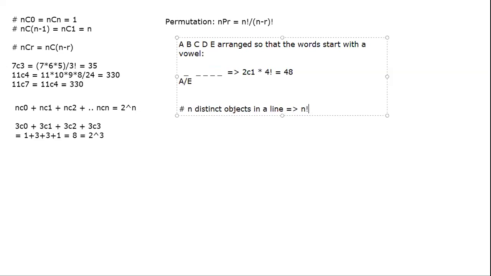What happens if there are identical objects? Just like in the case of combination, you can have identical objects here as well. So if you have identical objects, so for example, if I have this and I want to arrange all of them, how many ways can we arrange this? We straight away do 1, 2, 3, 4, 5, 6, 6 factorial and divide it by whatever repeats, 2 factorial, 3 factorial, right?